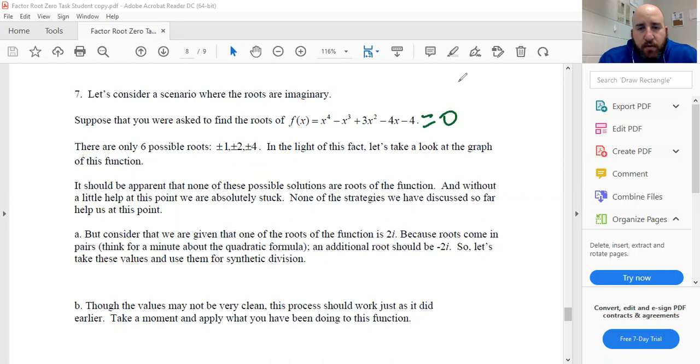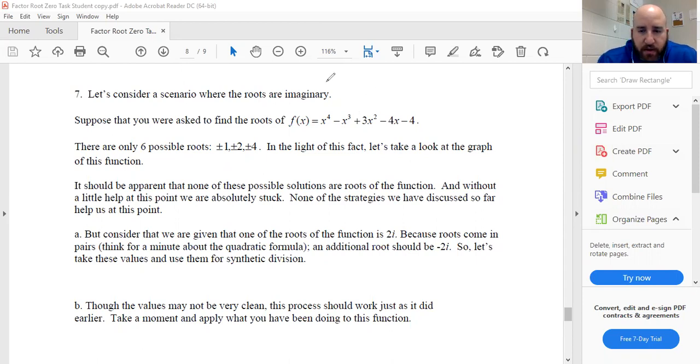And if it's a root, zero, or solution, it would be an x-intercept. So if one or more of these was a solution, when we look at the graph it should cross the x-axis at +1 or -1, +2 or -2, or +4 or -4.